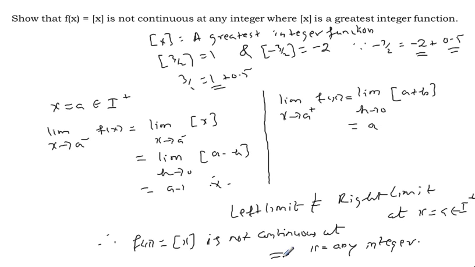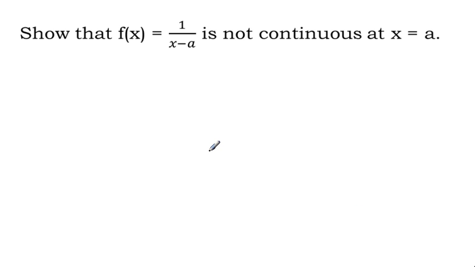Alright, now we will move to the next question, a similar one. Show that f of x equal to 1 upon x minus a is not continuous at x equal to a. Let us start with the left hand limit. Limit x approaches a from the left side, f of x is equal to limit h approaches 0 of 1 by, what is the x value, a minus h, minus a.